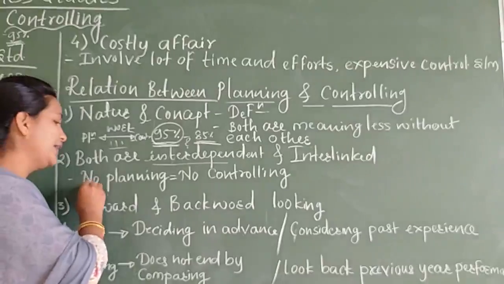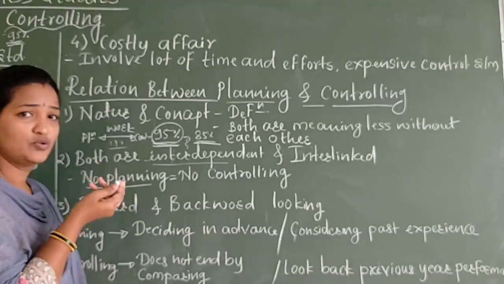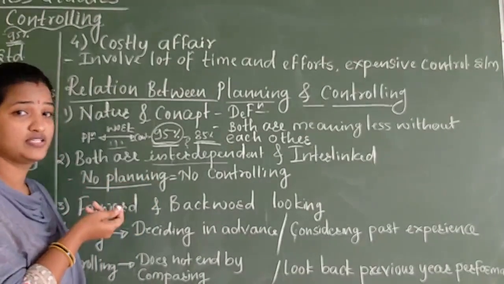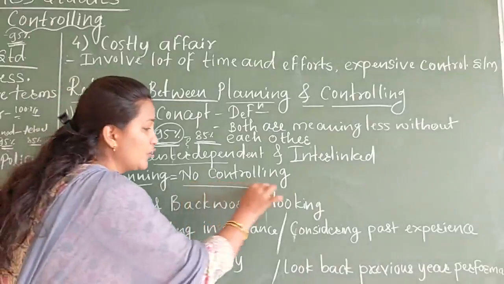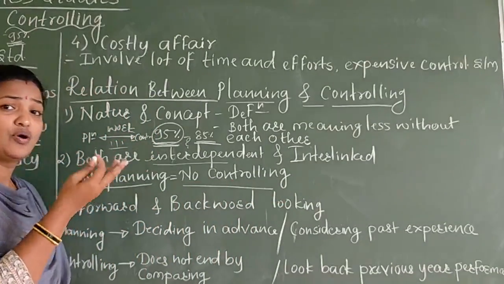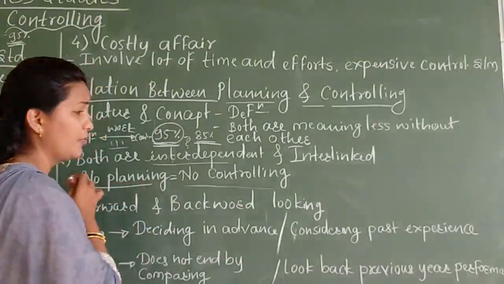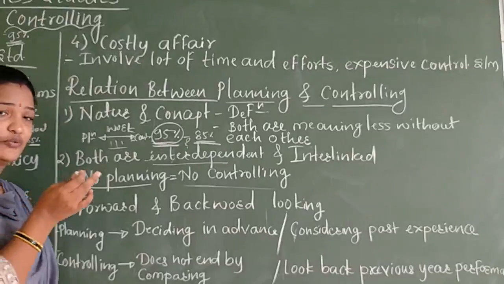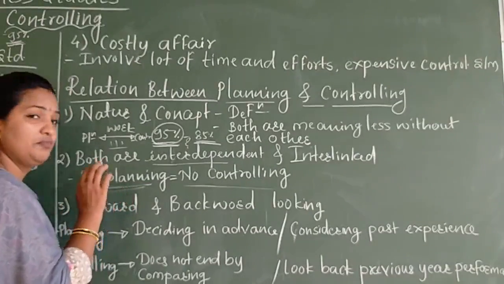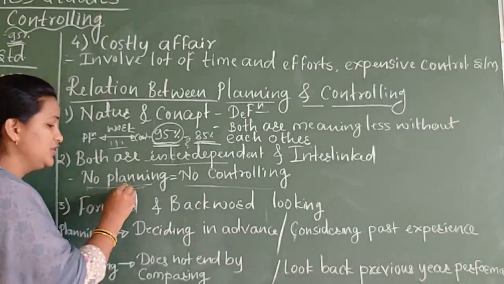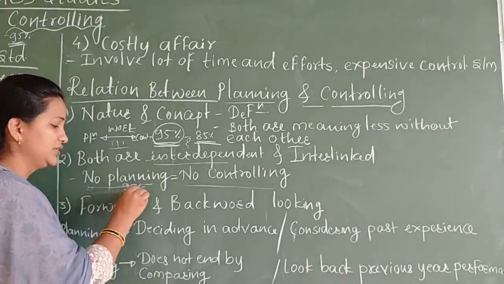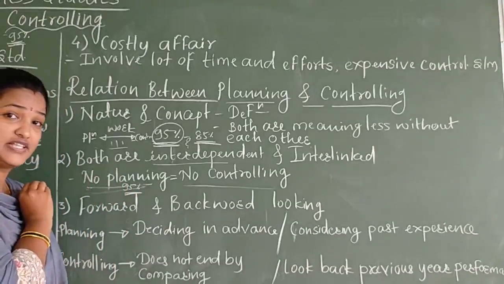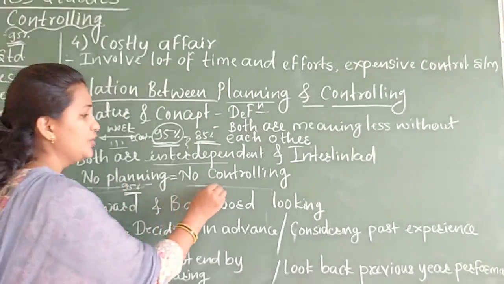So no planning, no control. If there is no planning, there is no need to control the things because you have not decided. If you go for direct controlling, you are not able to check the planned performance. Are you getting what I am telling? If you have not decided your goals, say 95%, then what are you going to control?